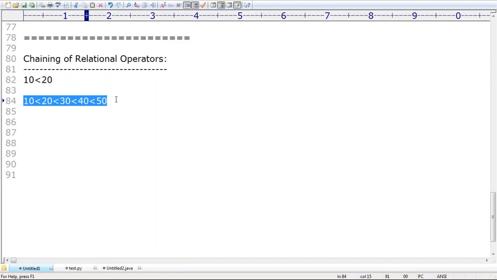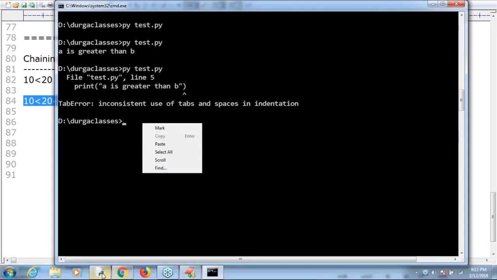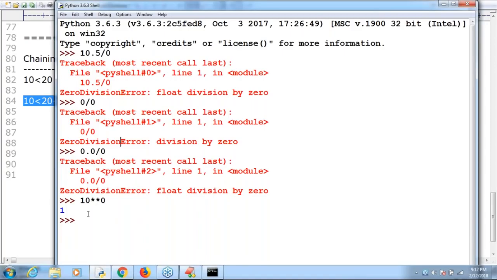Now have a look and observe very carefully. I take 10 less than 20, less than 30, less than 40. True is the answer because all the conditions are satisfied. Now 10 less than 20, less than 30, less than 40, less than 50, greater than 70. Can you please tell what the answer is? False. All the conditions are satisfied, but only one condition fails: 50 greater than 70. That's why false is the answer.